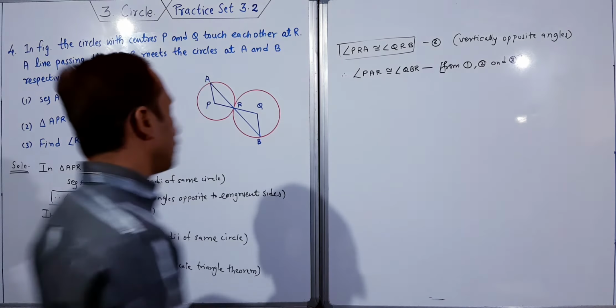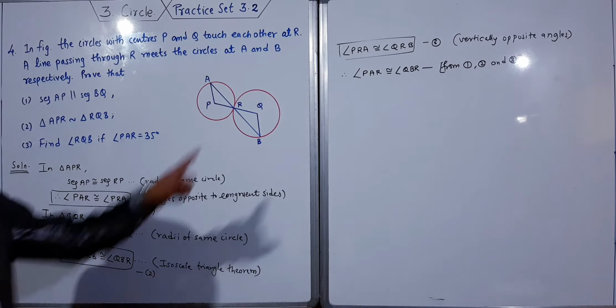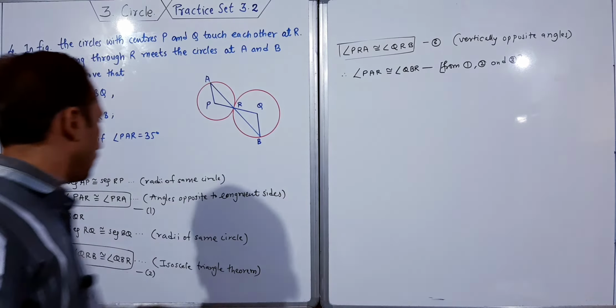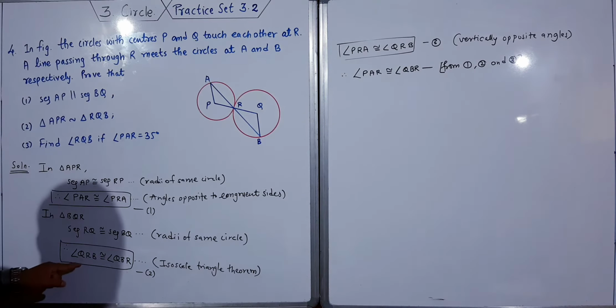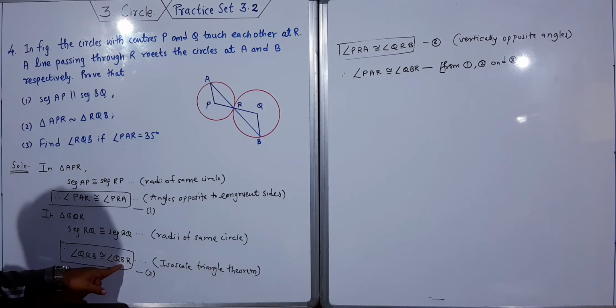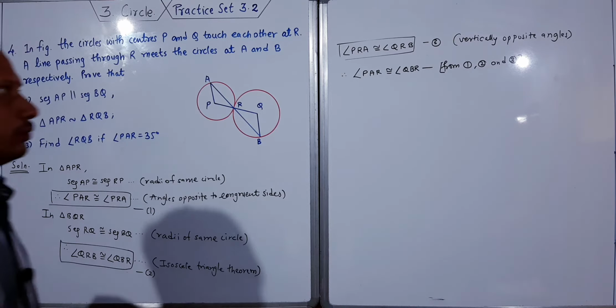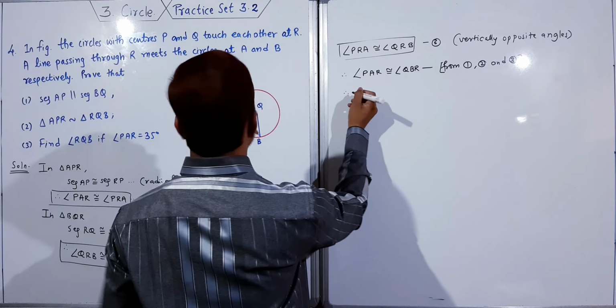First you write these pairs, first, second, third. So this PAR and this QBR are the congruent angles.